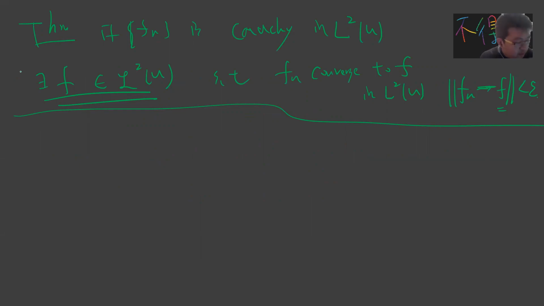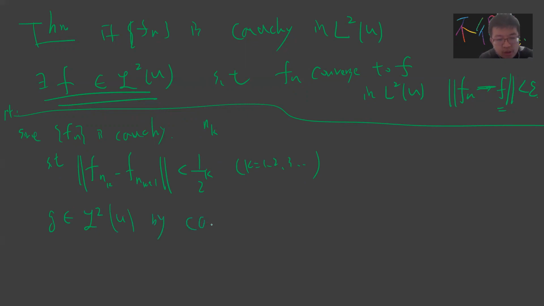Okay, let's follow the proof. We know that f_n is Cauchy. So we can find a subsequence n_k such that the norm of f_{n_{k+1}} minus f_{n_k} is arbitrarily small, since it's Cauchy. Let's make it less than 1 over 2^k, for k from 1 to infinity, and do a summation. Let's pick any function g in L squared, and apply Cauchy-Schwarz.